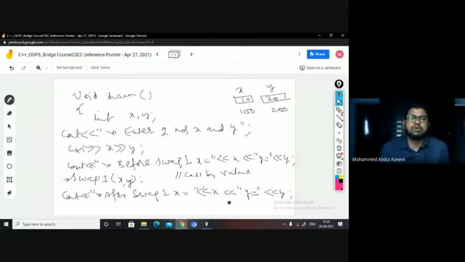So what happens when a function is called, like swap one, is that the control will be transferred from the calling function to the called function. Before that, the values that you are passing as arguments will be passed first, and then the control will be transferred there. Once the execution is done in the called function, the values will be returned, if any returning is there, and the control will be returned from the called function to the calling function. This is the mechanism behind calling a function. So now the x and y values will be passed and the control will be transferred to this swap one function.